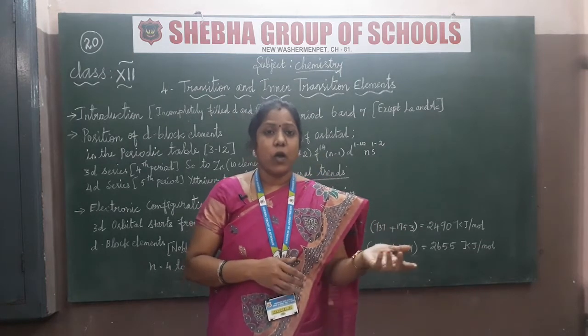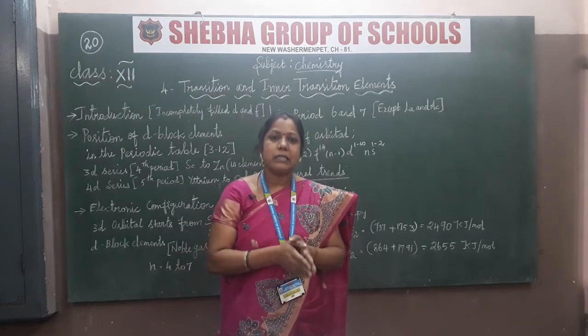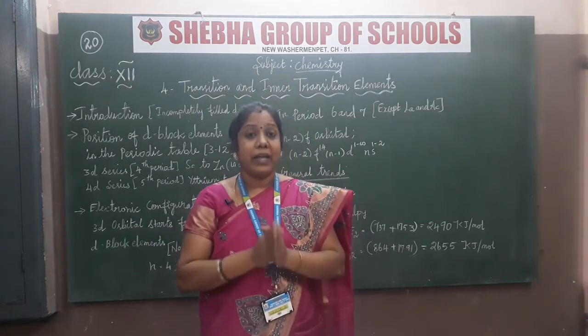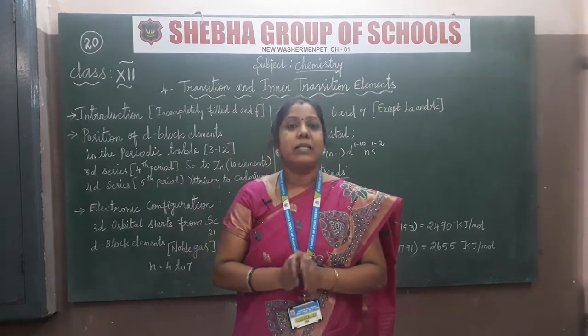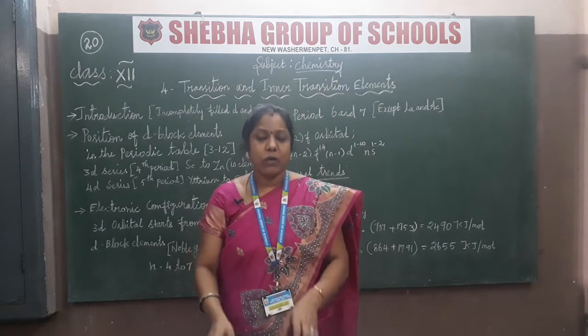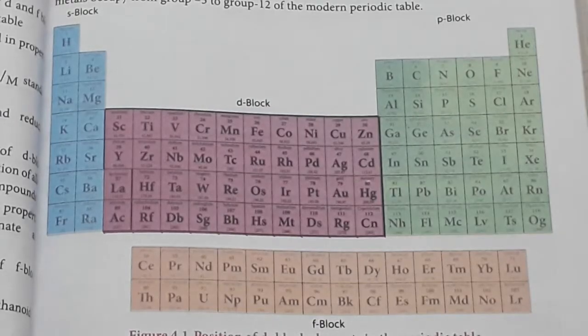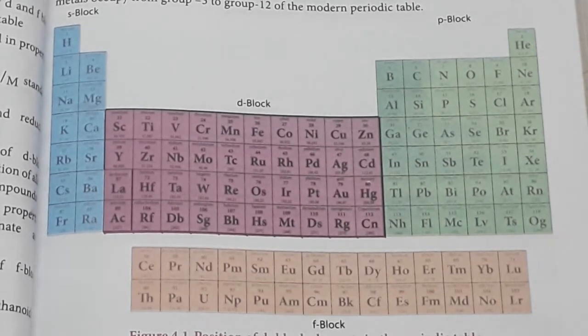Even in the D block, most of the elements are metals. In the S block and P block elements, metals are mingled with non-metals, but the major role for metal elements is in the D block elements, okay. So moving on to the explanation of the periodic table. This is the position of the D block elements in the periodic table.